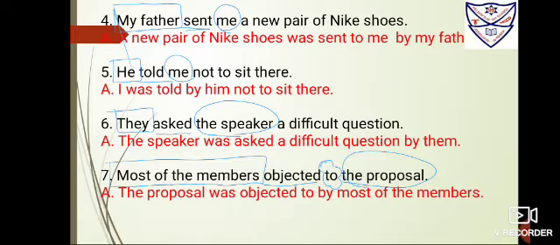Number 6, they asked the speaker a difficult question. So they is the subject, box it. Asked is the verb, underline it. The speaker is the object, circle it. Now bring the object ahead, the speaker. You've brought it, and because it is singular, you'll be using was.